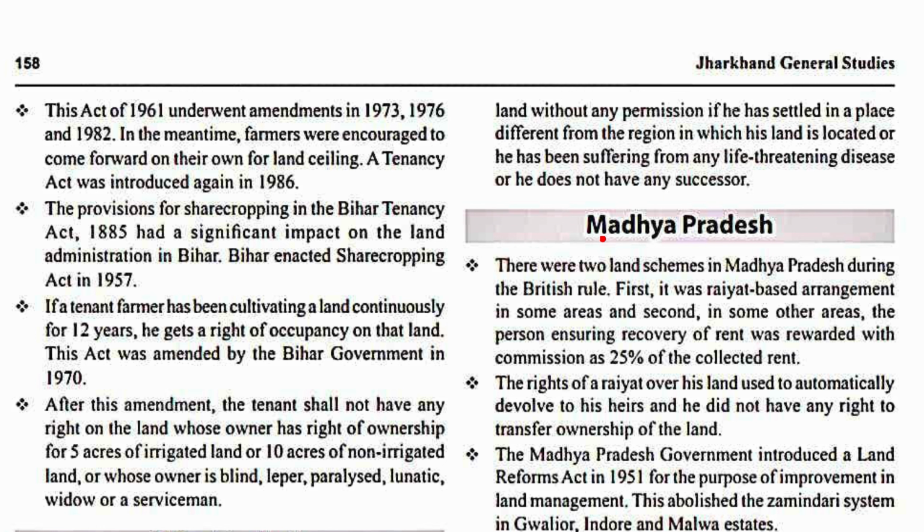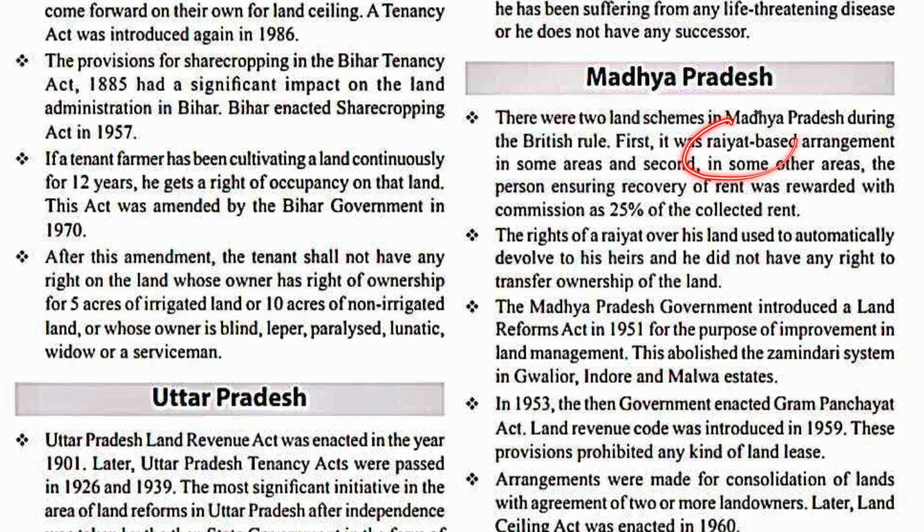Now, in Madhya Pradesh, there were 2 land schemes during British rule. First, it was the Rayyat-based arrangement in some areas, and second, in other areas, the person ensuring recovery of rent was rewarded with a commission of 25% of the collected rent.